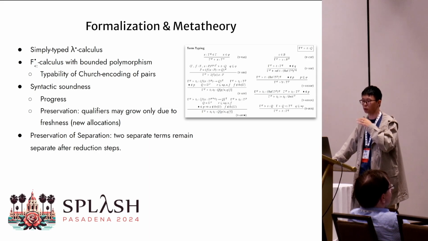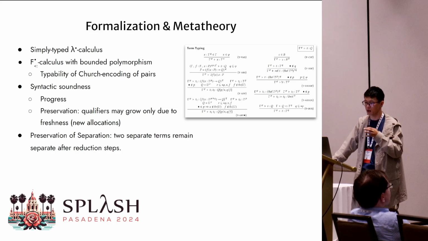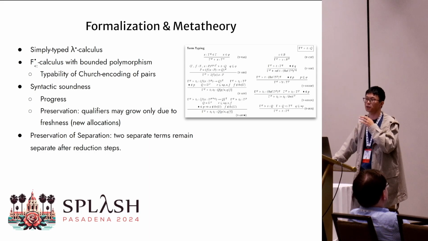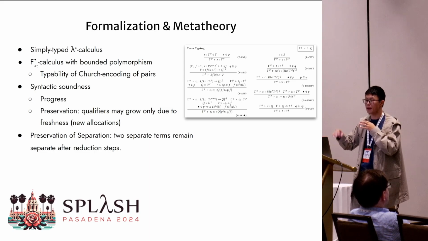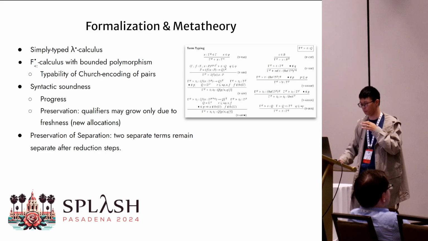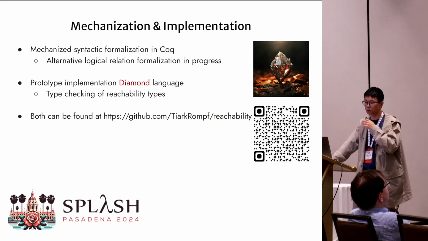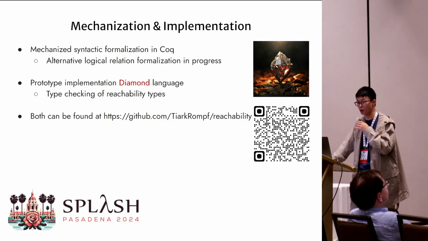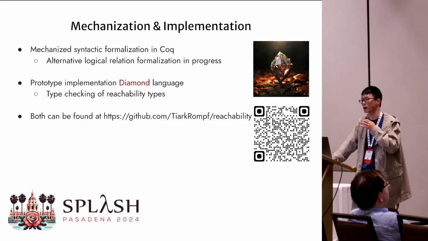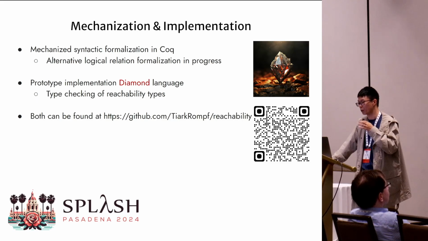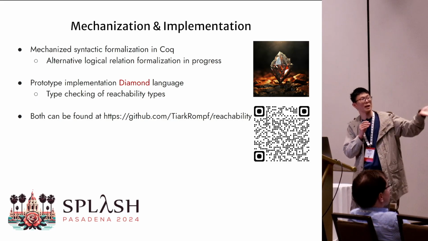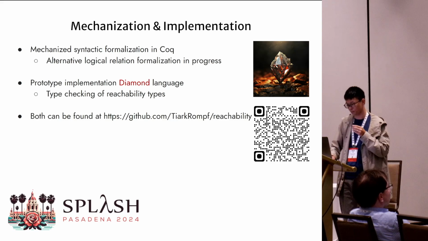One important corollary we have is called preservation of separation, meaning that two separate terms remain separate during evaluation. Our proofs are mechanized in Coq, and there is also a prototype implementation. We call it the diamond language, which you can find in this link and in the tutorial shown here.